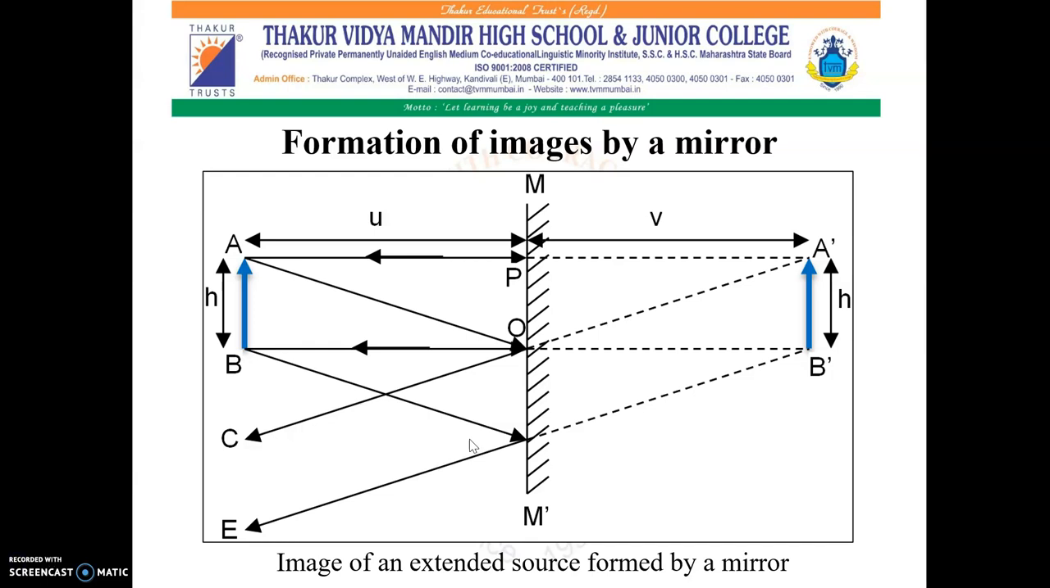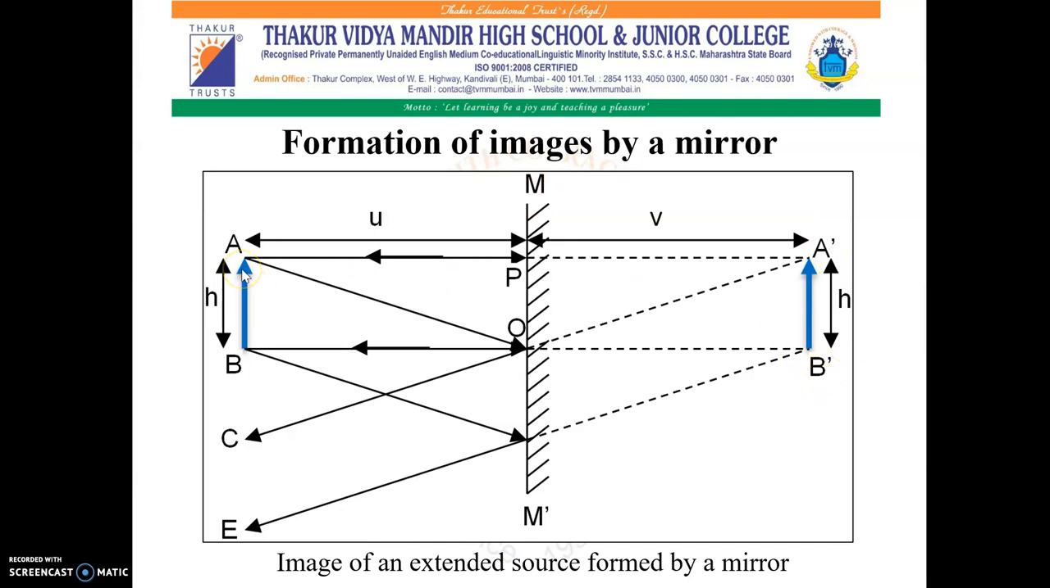If we use an extended source instead of a point source, an image is formed of every point of the source, thereby forming an extended image of the whole source. As shown in the figure, an extended source AB is kept in front of the mirror M'. The images of A and B are formed at A' and B' respectively.